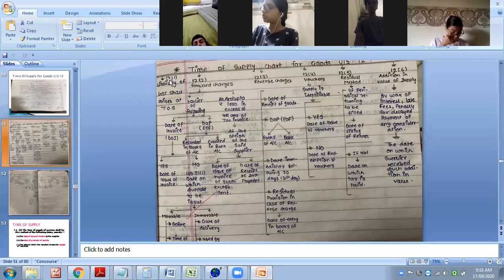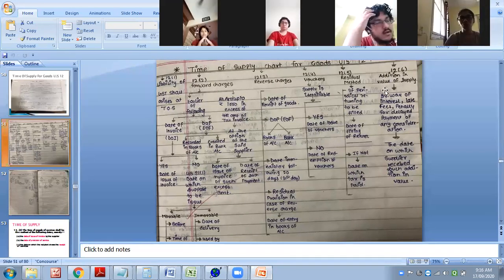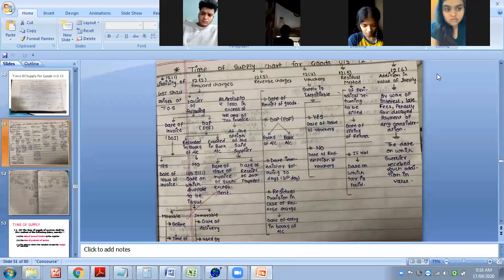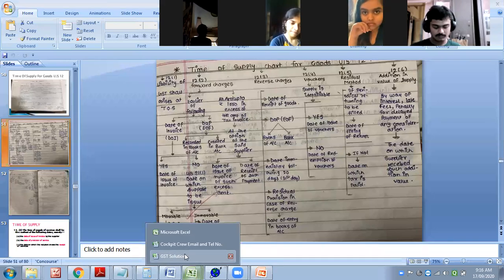So if you have learned this 12.1 to 12.6, it will be easier for you to understand 13.1 to 13.6. It will be as it is with the same nomenclature. But here it is related to goods, there it will be related to services. That is only the difference, nothing else. So let us solve a few more questions.